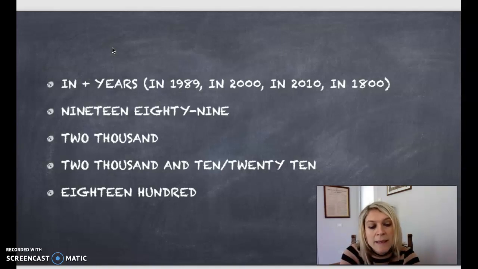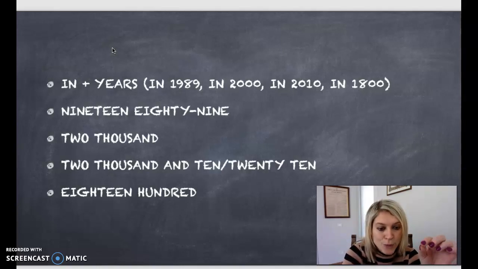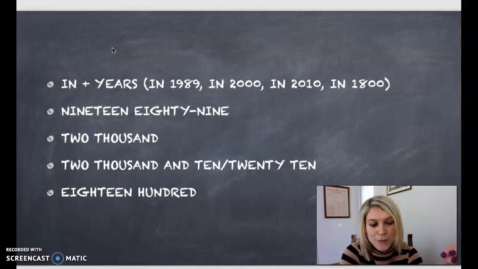And gli anni che finiscono con il 00 si leggono con le centinaia. For example, 1800 is eighteen hundred, diciamo 18 centinaia. So please remember that.